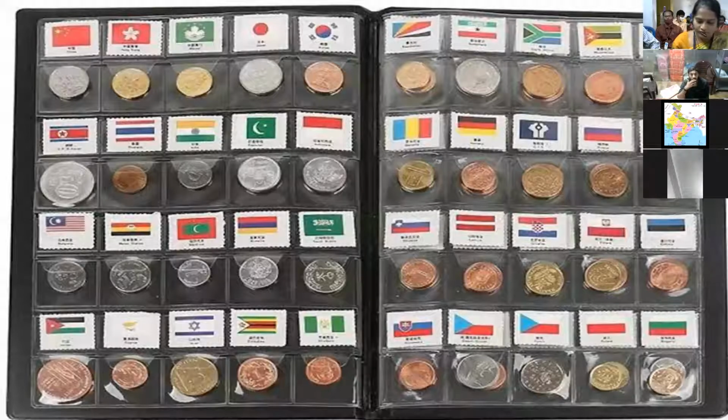So what is the use of these numismatics? It enhances the knowledge of history, geography, and politics. It helps the students to gain and strengthen organizational skills and provides opportunities for socializing. And even here we have collected some coins. So where is the 10 paisa? 10 paisa.